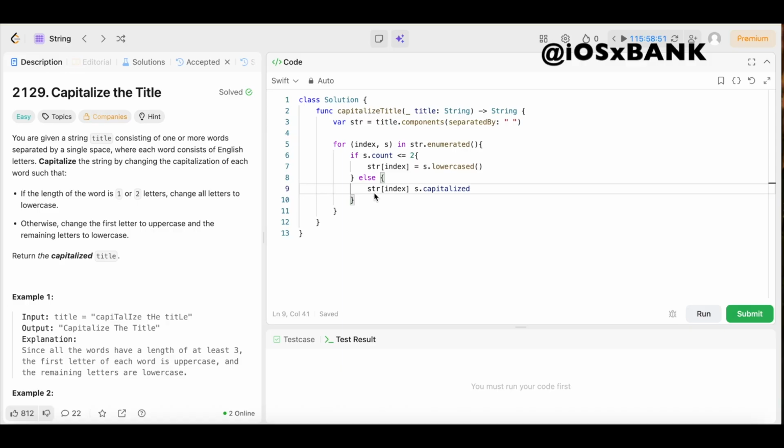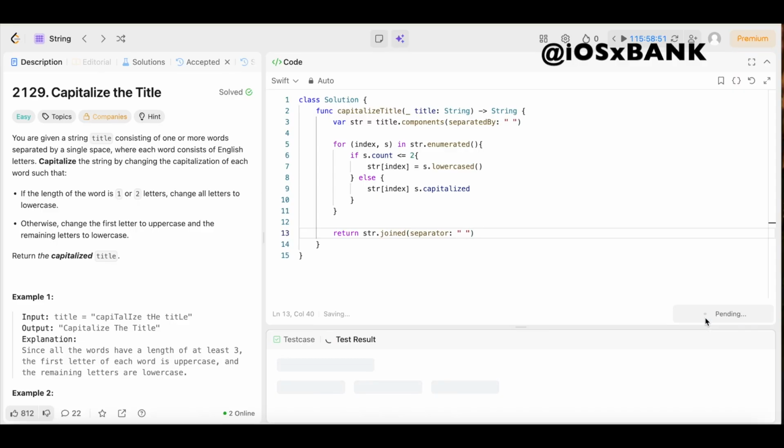Boom. Then we could come right here, and all we need to do is join the modified words back into a single string separated by a space by saying return str dot joined, open up the parentheses, separator colon, blank quotation marks, and put a space in there.